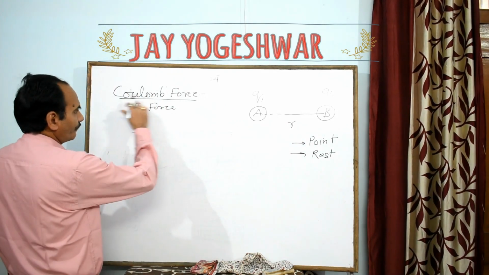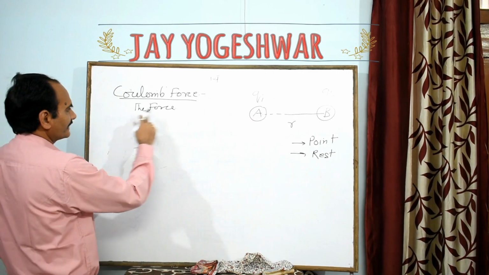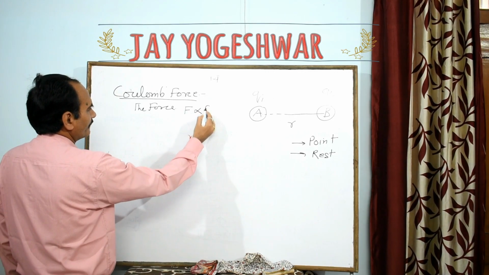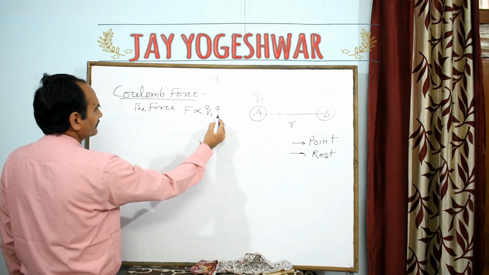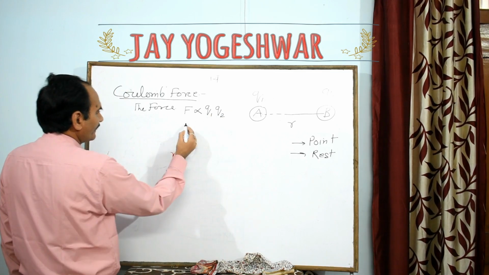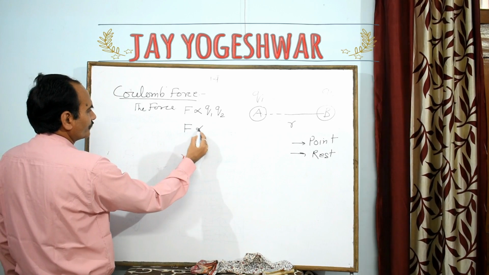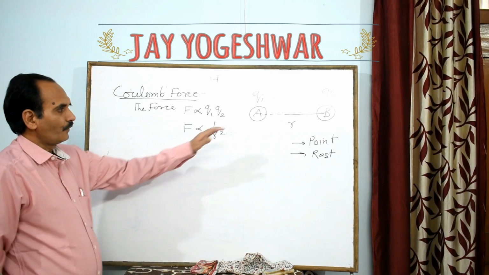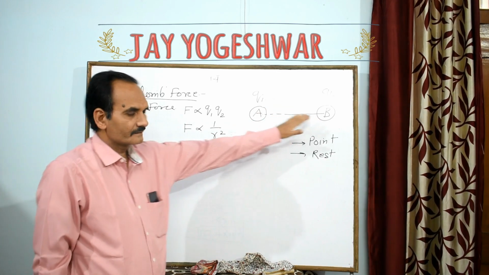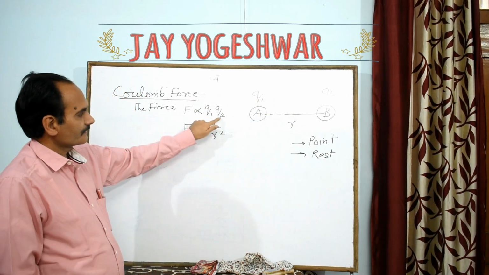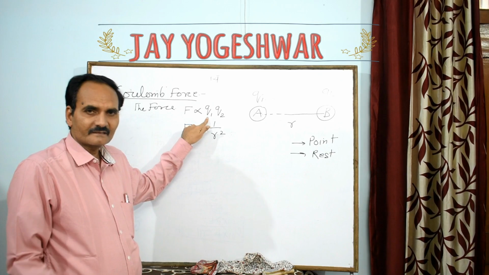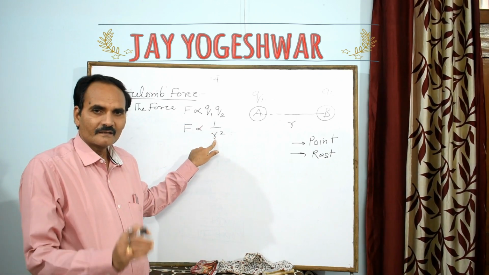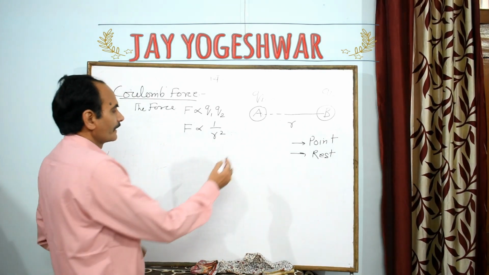According to Coulomb's law, the force is directly proportional to the product of their charges and inversely proportional to the square of the distance.